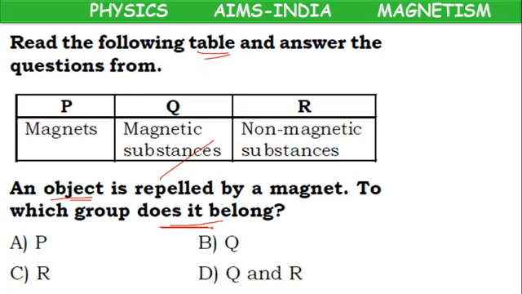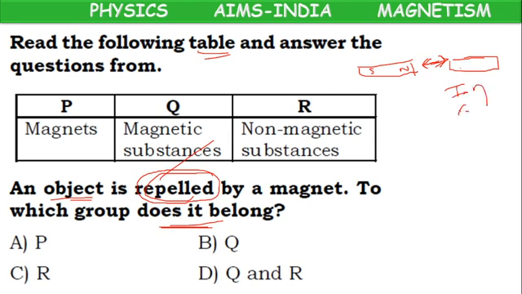To which group does it belong? Here the question is, we have taken an object that is repelled by a magnet. If you take a magnet with north and south pole, and you keep any other object, what is happening to them? They are repelling with each other. If you bring any iron, cobalt or nickel, these are all objects attracted by a magnet. But the object which we have taken is getting repelled.